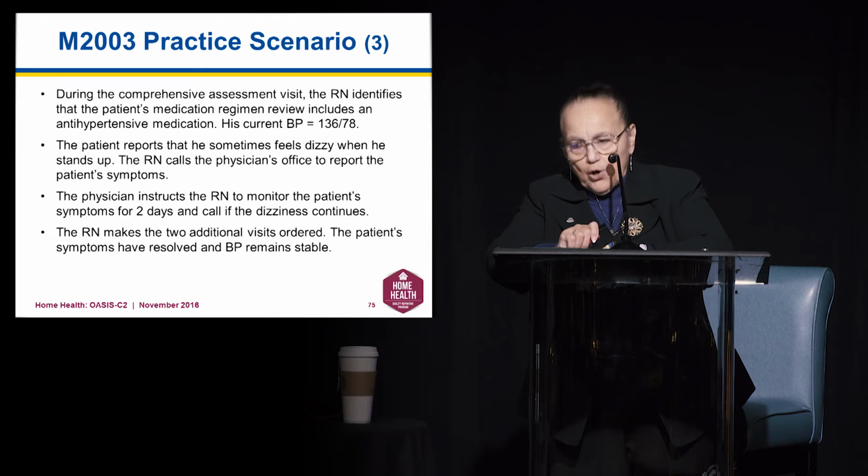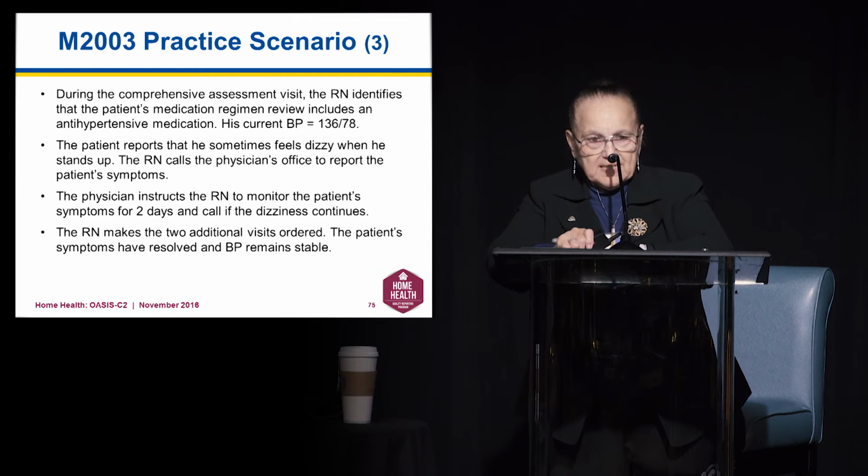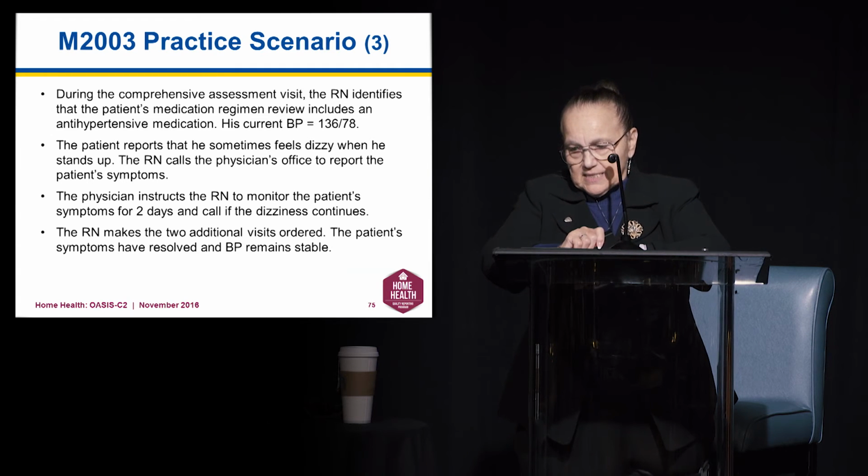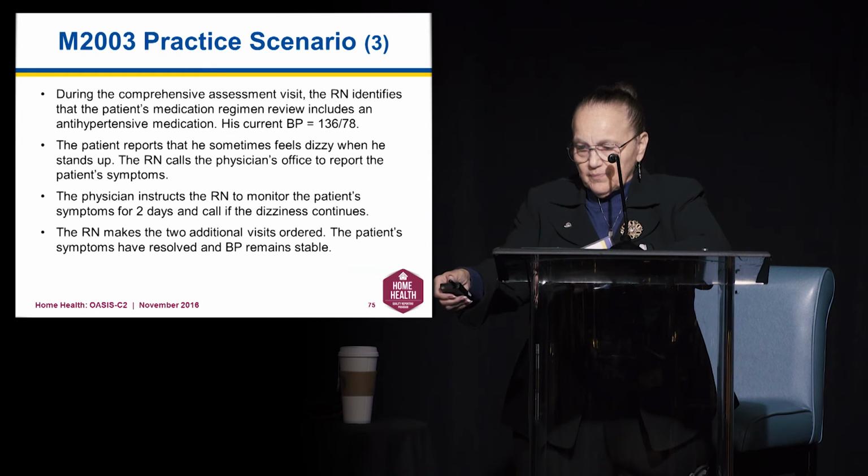So the RN calls the physician office to report this symptom. The physician instructs the nurse to monitor those symptoms for the next 2 days and call if the dizziness continues. The RN makes the 2 additional visits ordered. The symptoms have resolved and the BP remains stable.